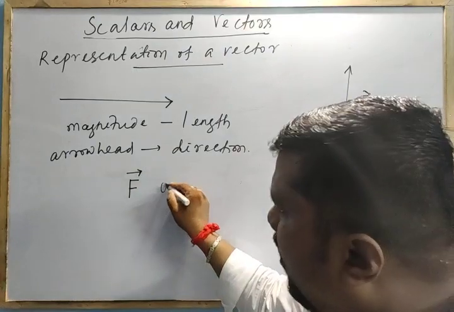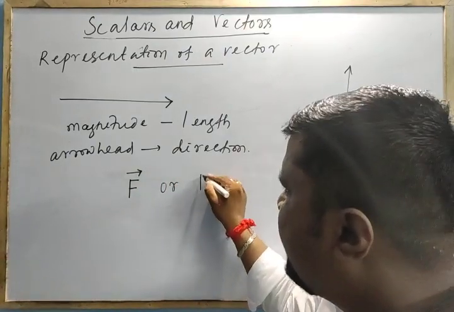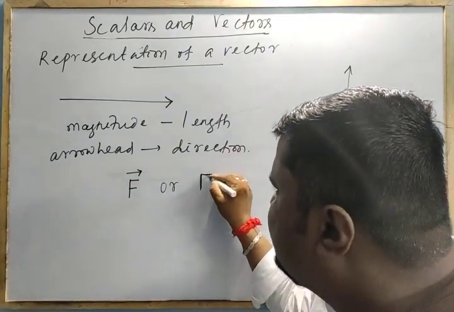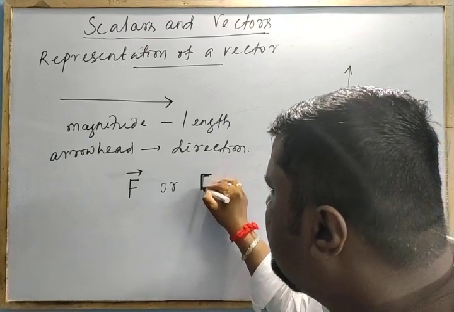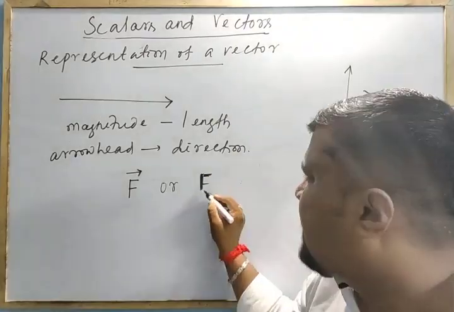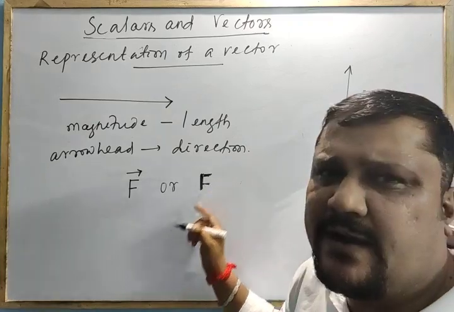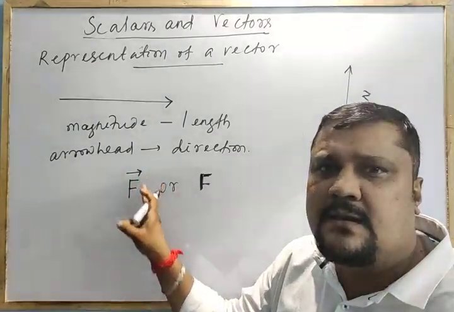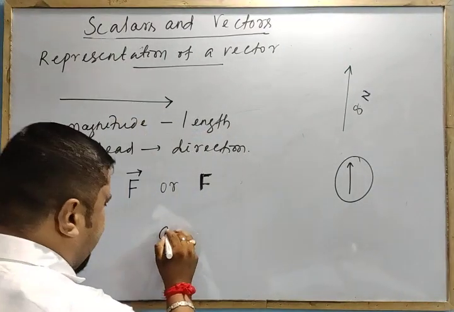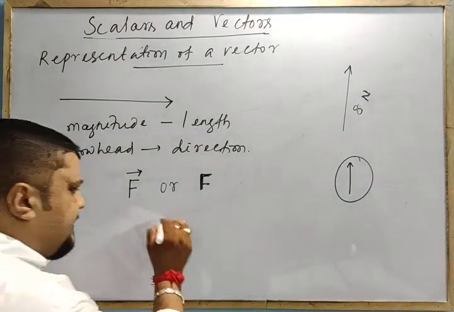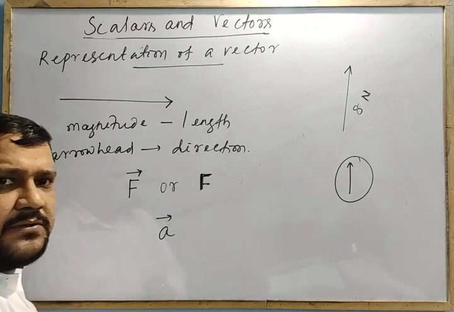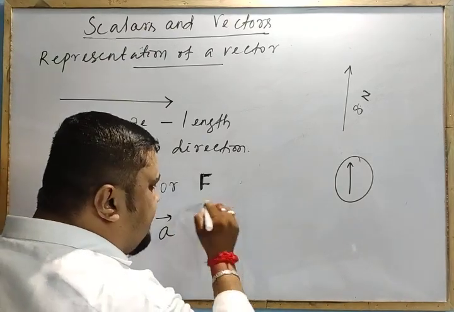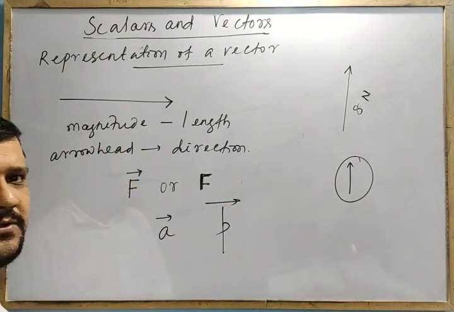In some books you will find it written in bold letters like this, but it is not convenient for us to always write bold letters. While printing, they can write bold letters, but we can write like this: a vector A with an arrow. So this is a vector. P with an arrow, this is a vector.